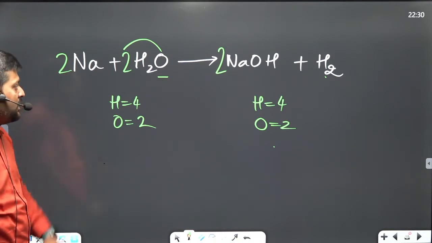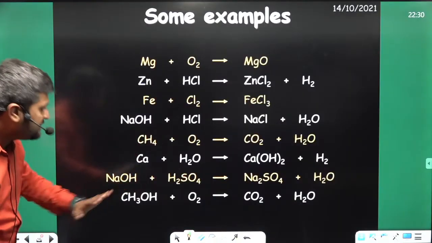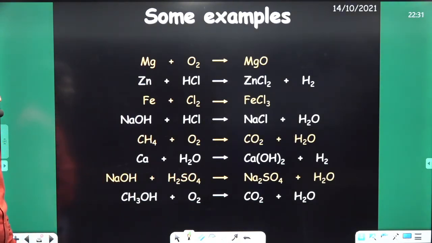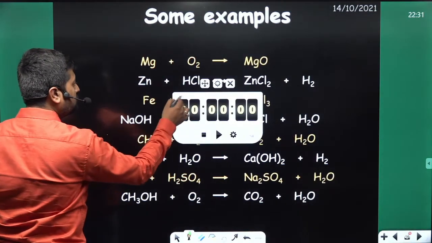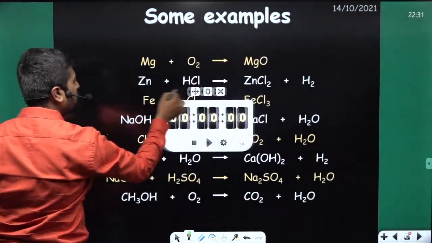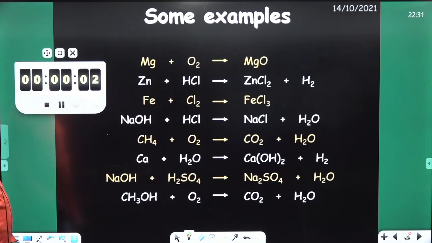This is very good. Now you have to do it, balance these reactions. So start balancing these reactions fast.